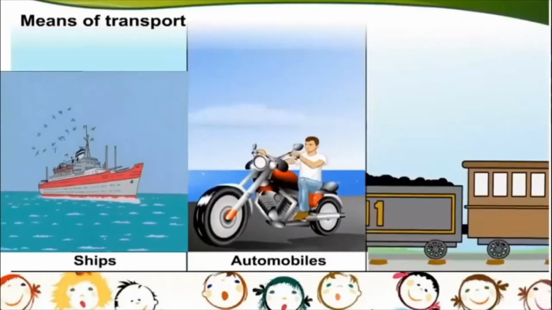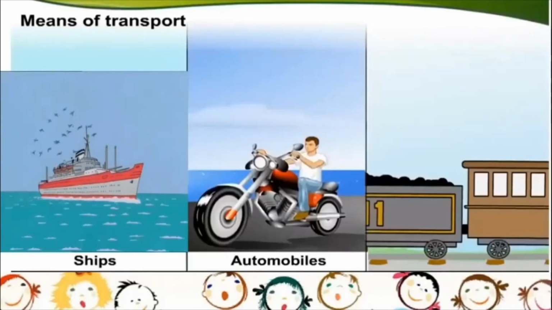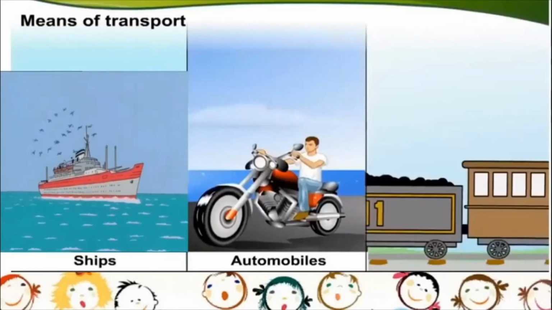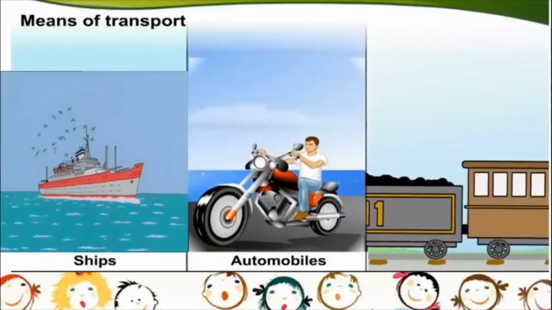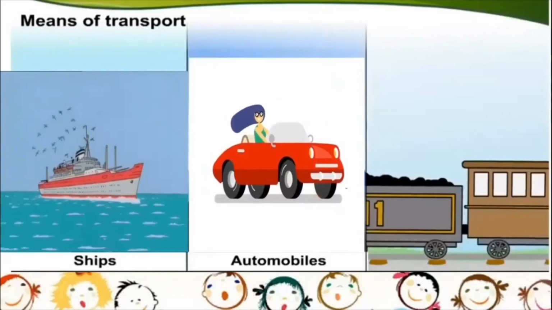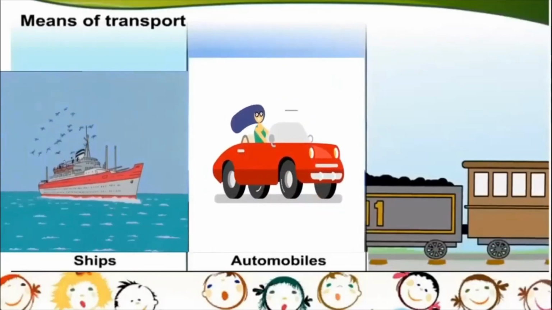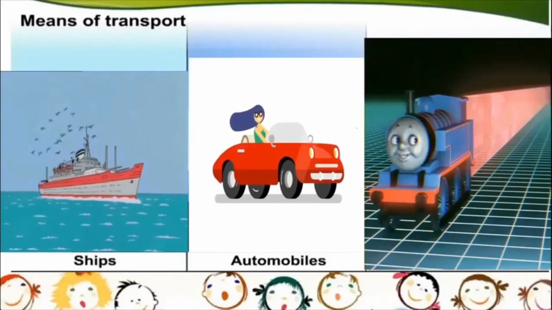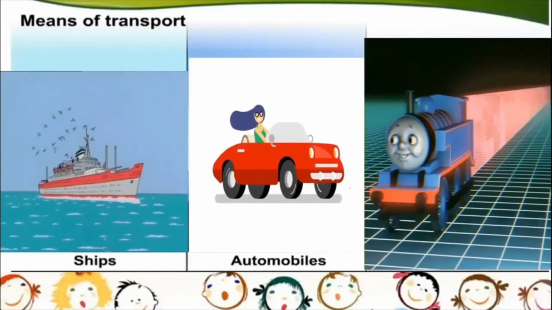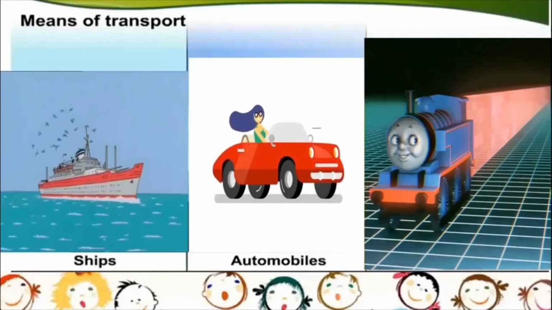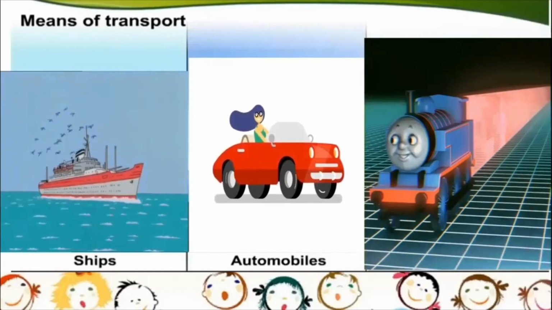whereas in the cities we have ships, sailing in the waters and connecting people who live in various cities. We have people riding motorbikes, or even people driving around in cars, or as we call them, automobiles. We have people going from one place to another in trains. Okay children, so you know this name of this train, Thomas and Friends.